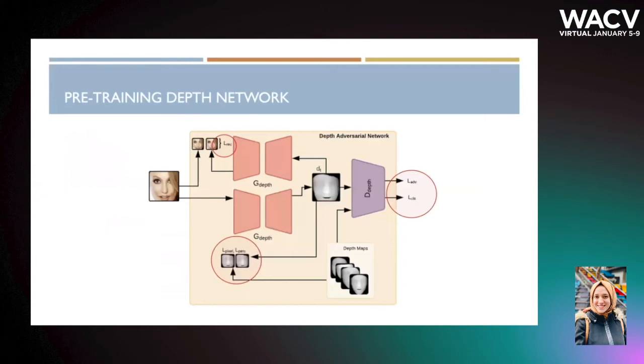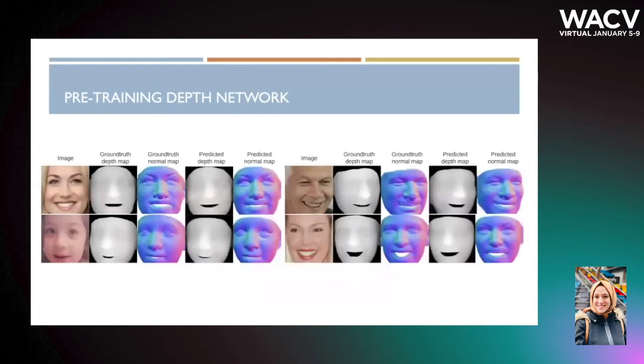We pre-trained the depth network that estimates depth maps from RGB images on the dataset that we constructed. We train it with stronger supervision than prior work so that it can generate reasonable depth maps for given synthetic inputs during the end-to-end training. Since we have paired data, we employ a pixel loss and a perceptual loss along with adversarial classification and reconstruction losses, which are also used during the end-to-end training. To improve the generalization of the depth network, we use a negative entropy as a confidence penalty. Here are real test images with their corresponding ground truth depth maps and the depth maps predicted by our depth estimator network. We can see that the depth maps are aligned with the geometry of real images, and our network is able to preserve the geometry.